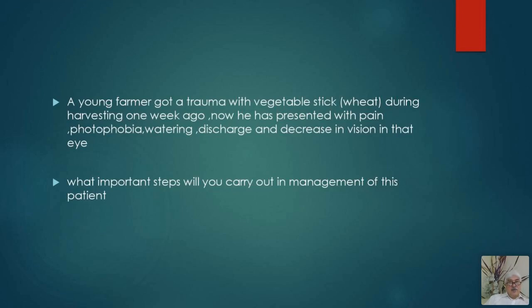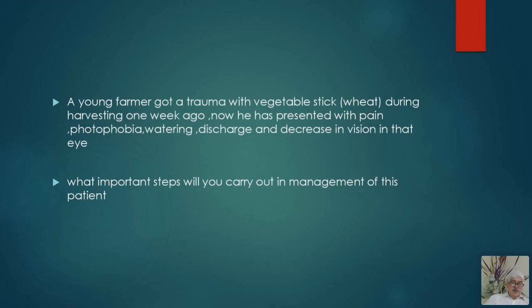Watering: whenever there is an insult to the cornea, there can be watering. Discharge is a sign and indication of an infective element, and there can be a decrease in the vision. The normal function of the cornea is to have a clear vision. The cornea is clear. It has to be absolutely clear. And if this clarity is compromised by some disease, by corneal edema or opacification or any other things, then the patient is likely to have a decrease in the vision.